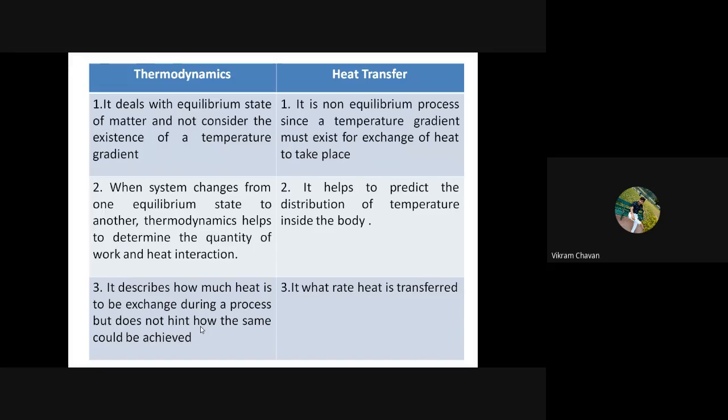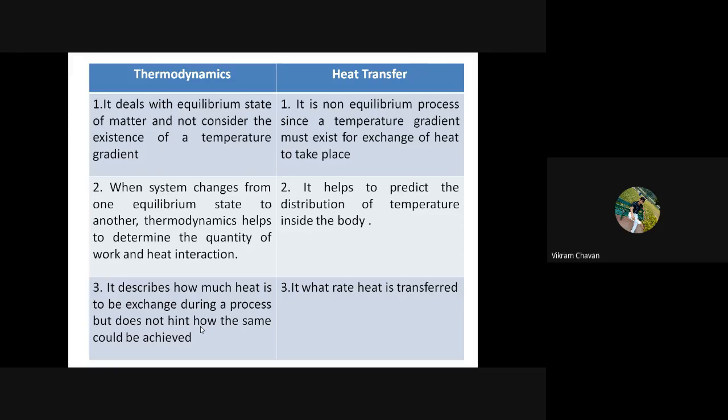Thermodynamics does not tell us how much time is required to change that particular state, whereas heat transfer provides us the rate of heat transferred. From that rate we can find out how much time is required to complete that process of change of state.